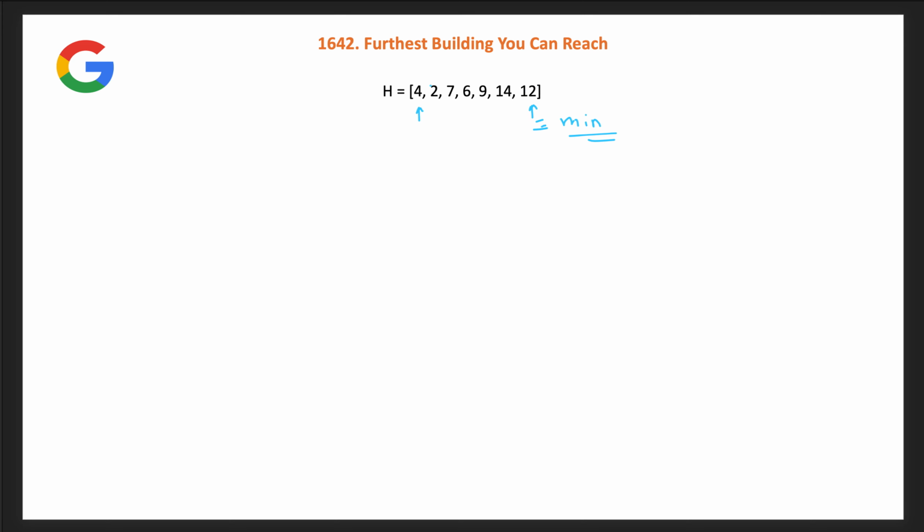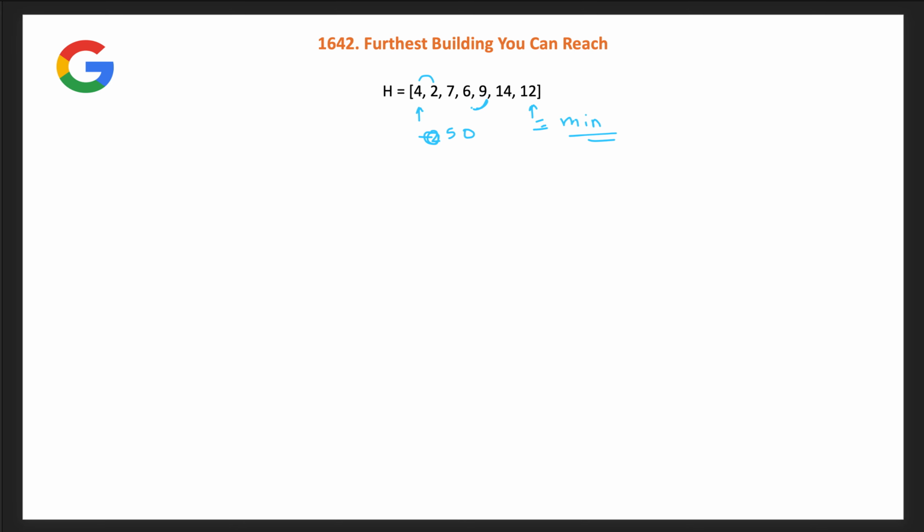What will you do? You will compare the first two buildings. The difference between these two is -2, so you do not need any bricks, you just jump down. Similarly, you check the next gap, the difference between 2 and 7, which is 5. So you need 5 bricks to jump from the building of index 1 with height 2 to the building of index 2 with height 7. Similarly, here you can directly jump without anything. So instead of -2, let us put 0, we do not need any brick. Here we need 5 bricks, similarly here we need 0 bricks.